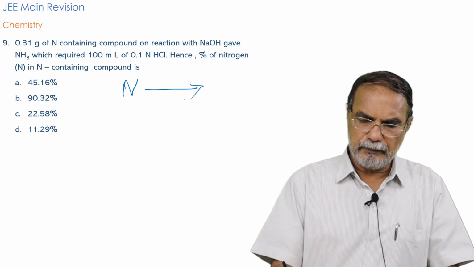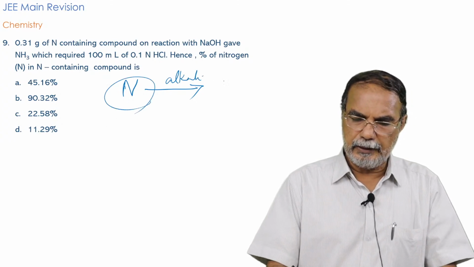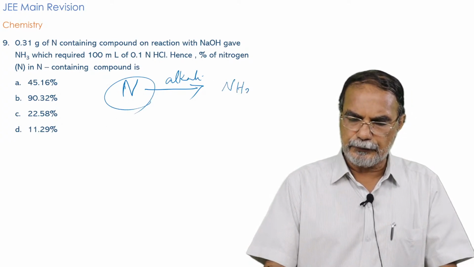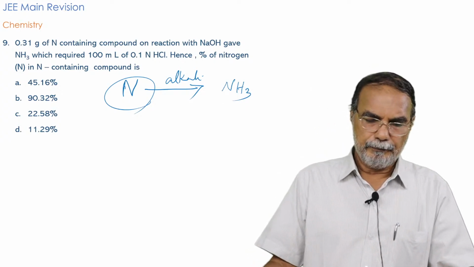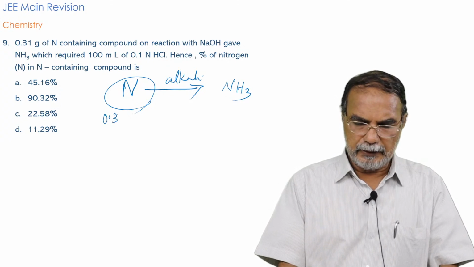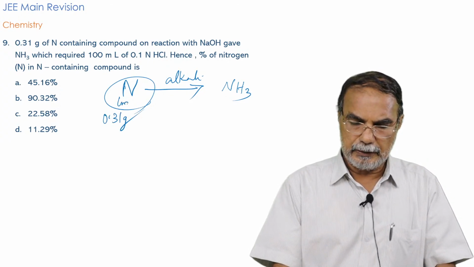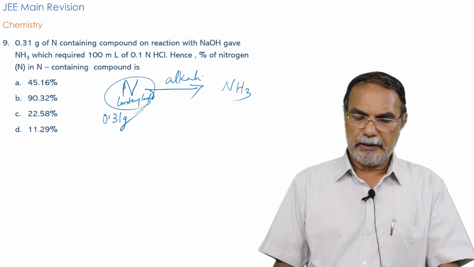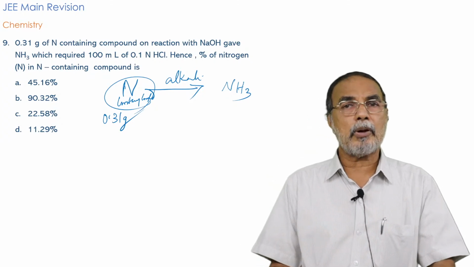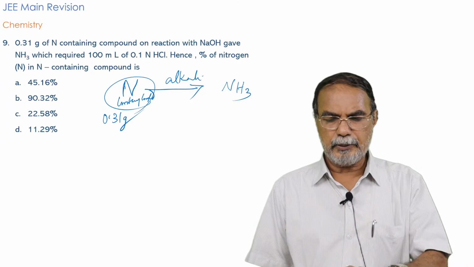It's a nitrogen containing compound, on reaction with alkali. On reaction with alkali, the nitrogen containing compound gives off the nitrogen in the form of ammonia. And you have taken 0.31 gram of the nitrogen containing compound. The nitrogen containing compound may be an ammonium compound, ammonium chloride or anything of that sort, which on alkali treatment gives ammonia.